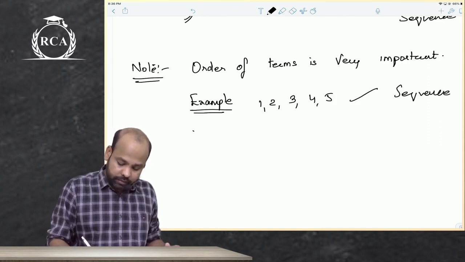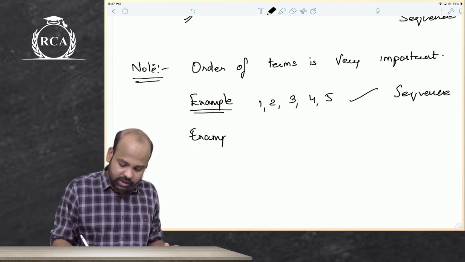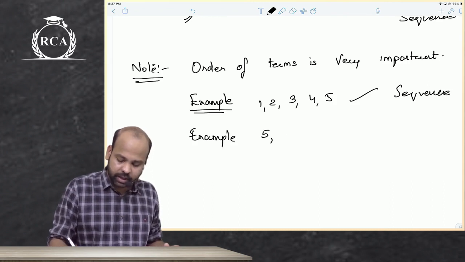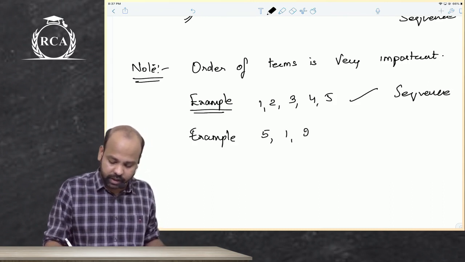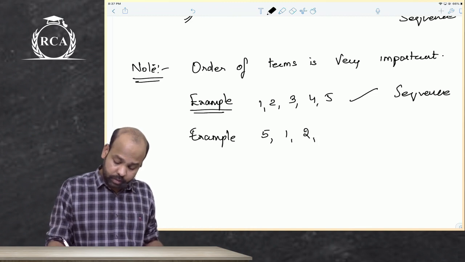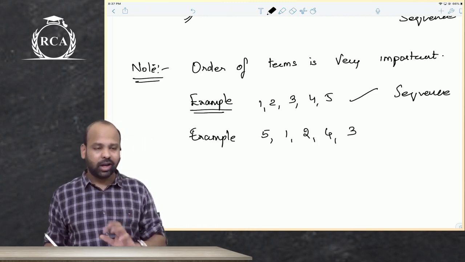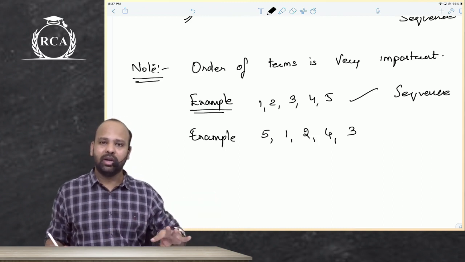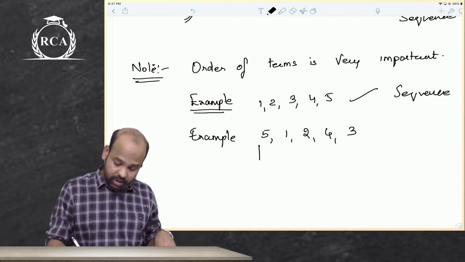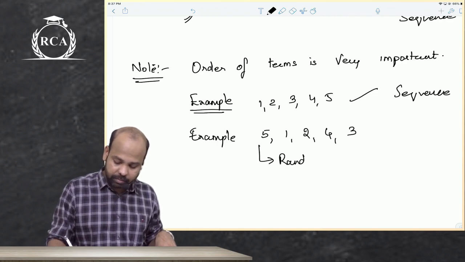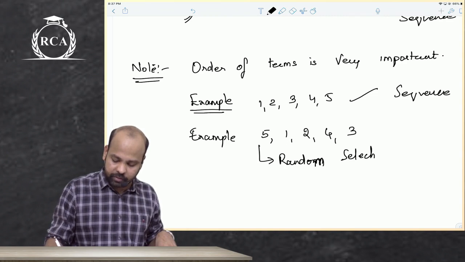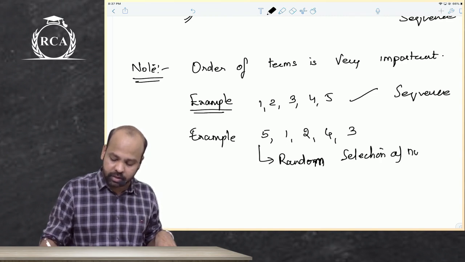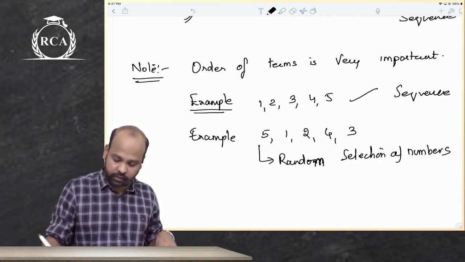But what if I jumble up those terms, and I write the first number as 5, then 1, then 2, then 4, then 3. It will not be possible for you to establish a relation. This is just a random selection of numbers, not a sequence.